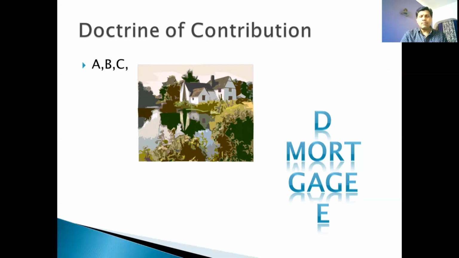They have taken a loan from D. So in this case, A, B, C are the mortgagers and D is the mortgagee, and there is only one property, and A, B, C are the owners of the property. In such cases, when A redeems the property from D, whatever share of the loan they had taken from D, B and C will have to share that part. They have to contribute to A.